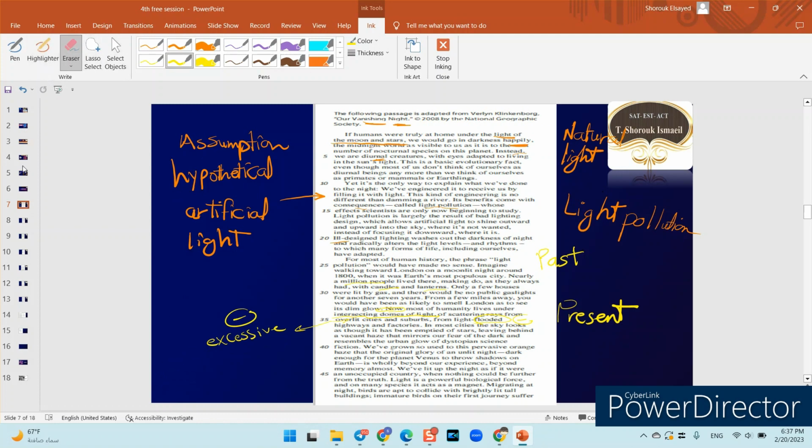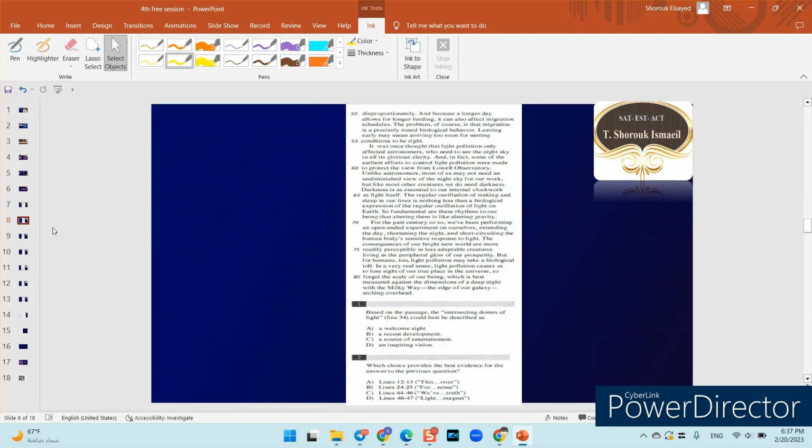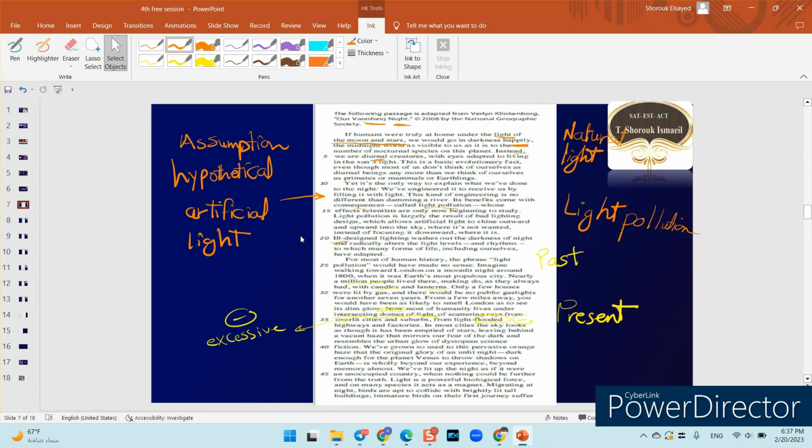So let's see here our choices and think about our possibilities. The first choice here is a welcome sight. Okay, if I'm talking about the intersecting domes of light, he talked about the artificial light. From the beginning of the passage, we could notice that the attitude towards the artificial light is negative. Yes or no?